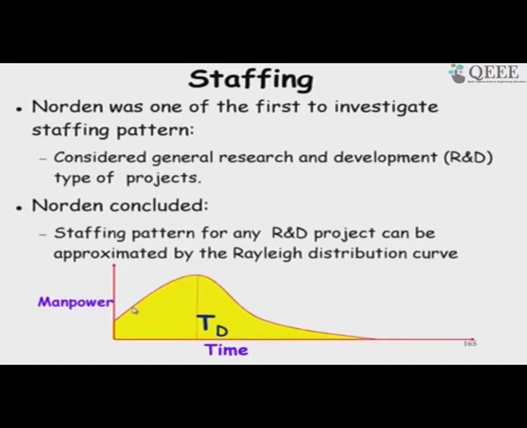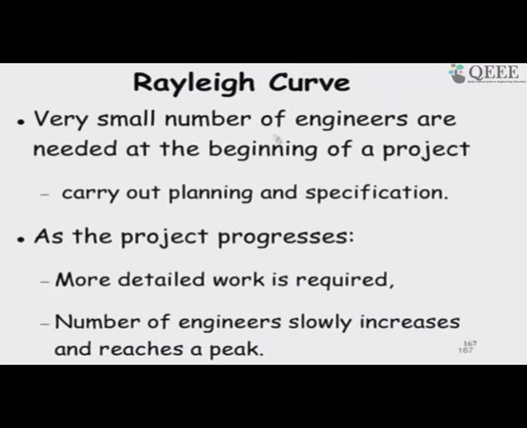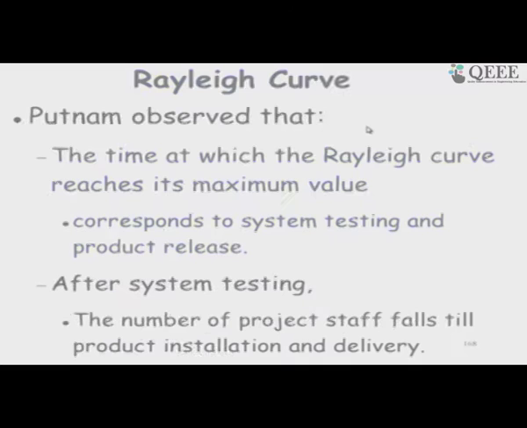Similar is the manpower requirement in software development. Initially few people for requirement specification, design, coding, and it peaks during testing, and then slowly as it gets deployed, the manpower is reduced. So, Putnam found that the Rayleigh curve actually fitted well for software projects. So, that is what is written down, what I said, for your note.